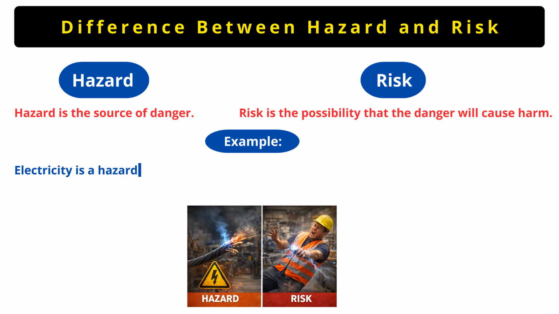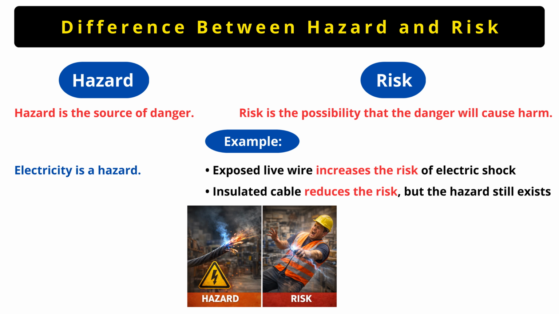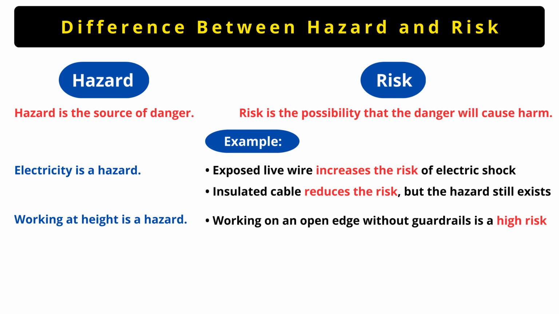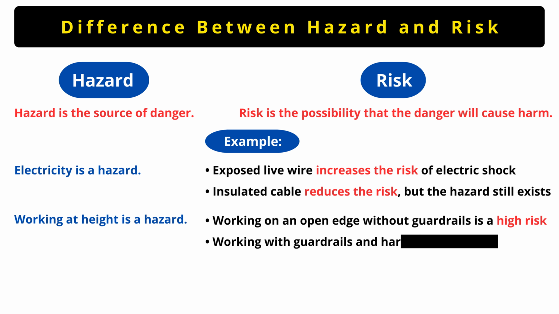For example, electricity is a hazard. If there is an exposed live wire, the risk of electric shock is very high. If the same wire is properly insulated, the risk becomes low, but the hazard, electricity, still exists. Another example, working at height is a hazard. Working on an open edge without guardrails is high risk. Working with guardrails and a safety harness is low risk.